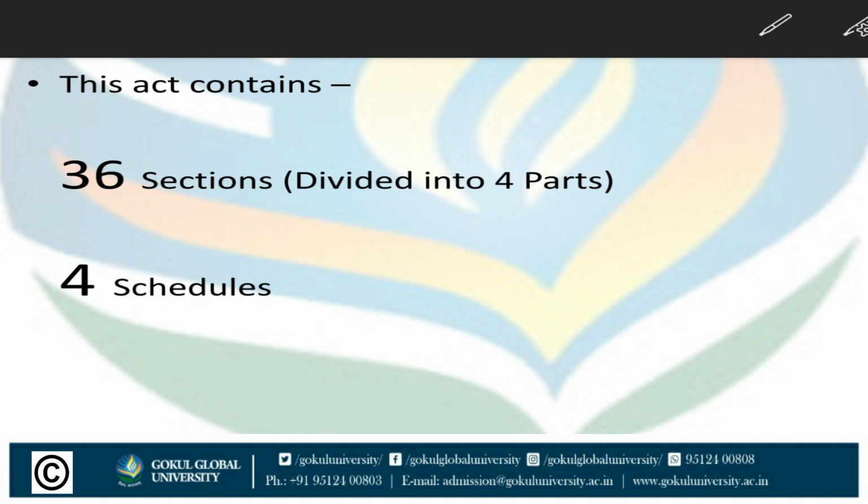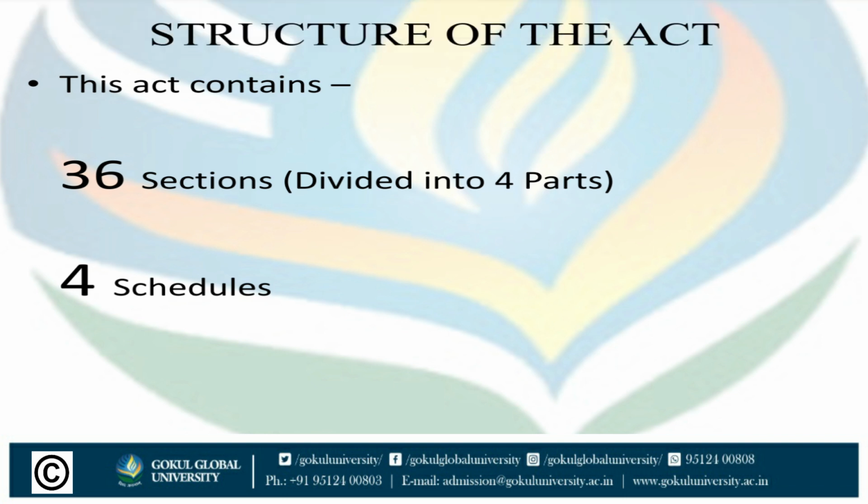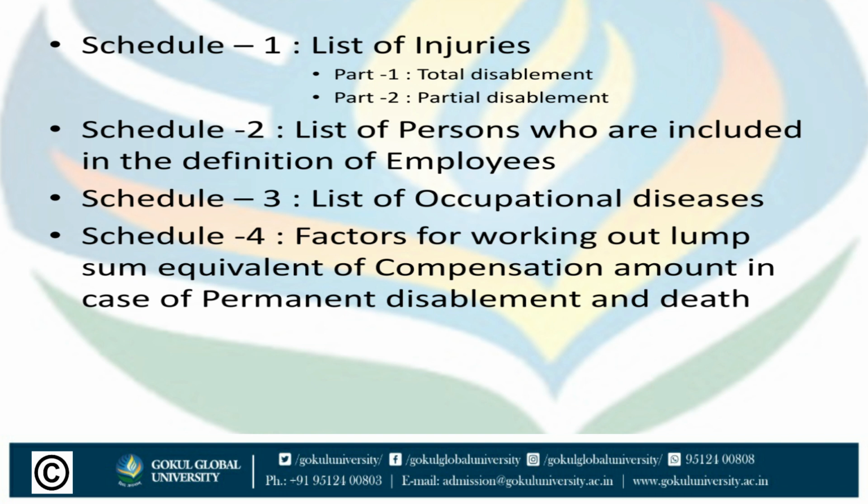Now let us understand the structure of this act. This act contains a total of 36 sections, which are divided into 4 parts and 4 schedules. Schedule 1 includes the list of injuries, which is divided into 2 parts. Part 1 covers injuries under total disablement, and part 2 covers injuries under partial disablement.